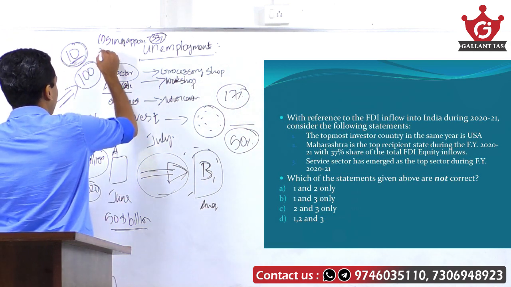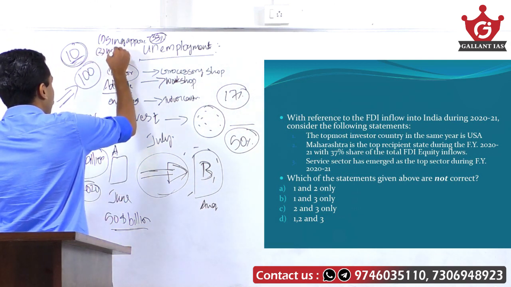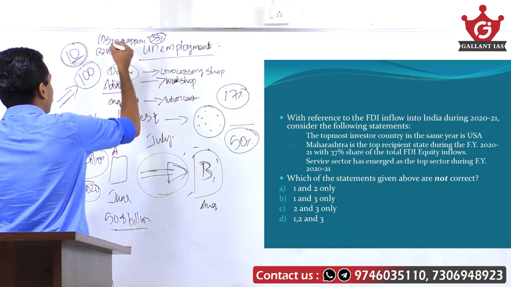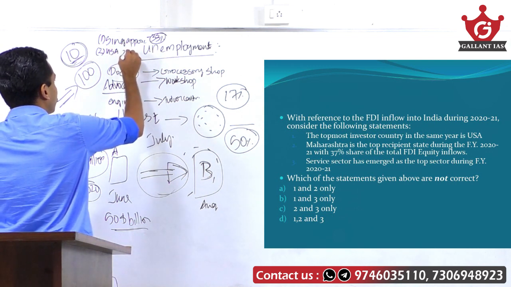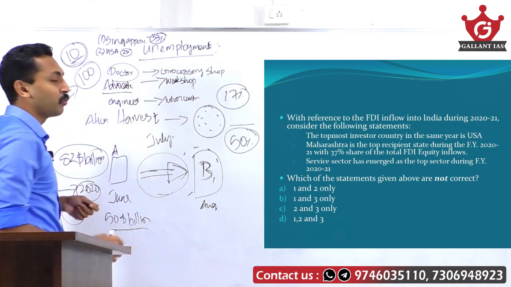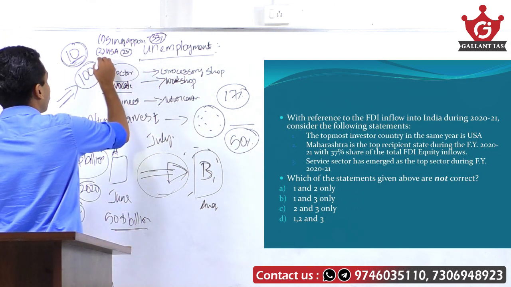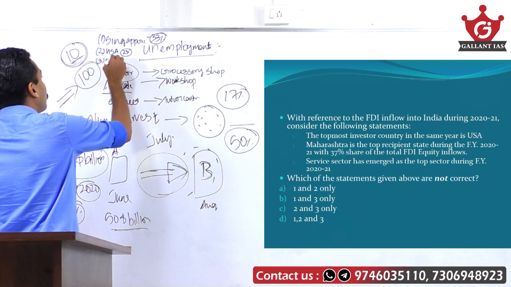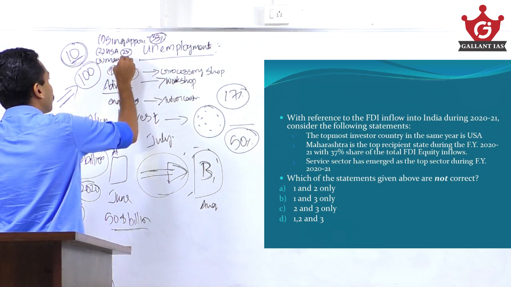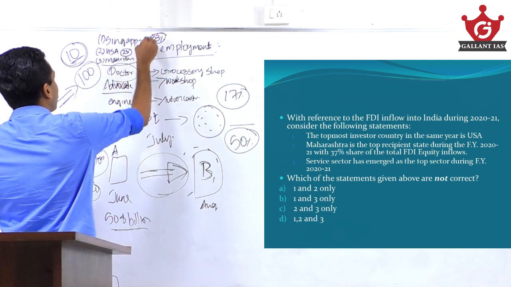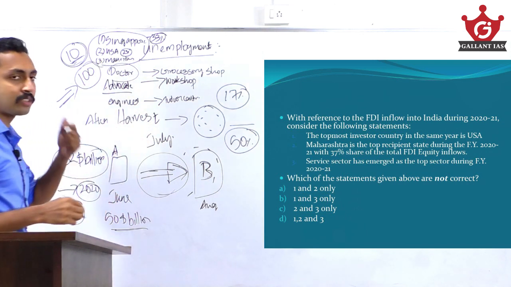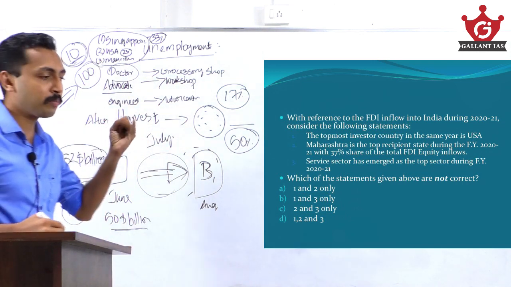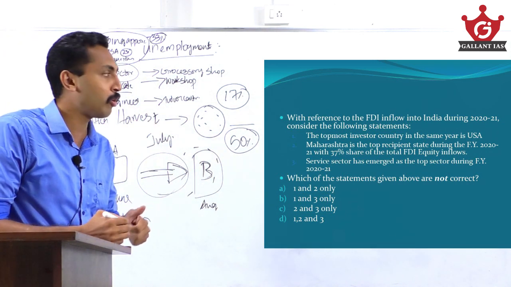USA, even though it is the largest economy in the world, is second in FDI inflow to our country, with around 23% I think. And third, Mauritius. So remember these top 3 FDI investors in our country by heart: first Singapore, second USA, third Mauritius.